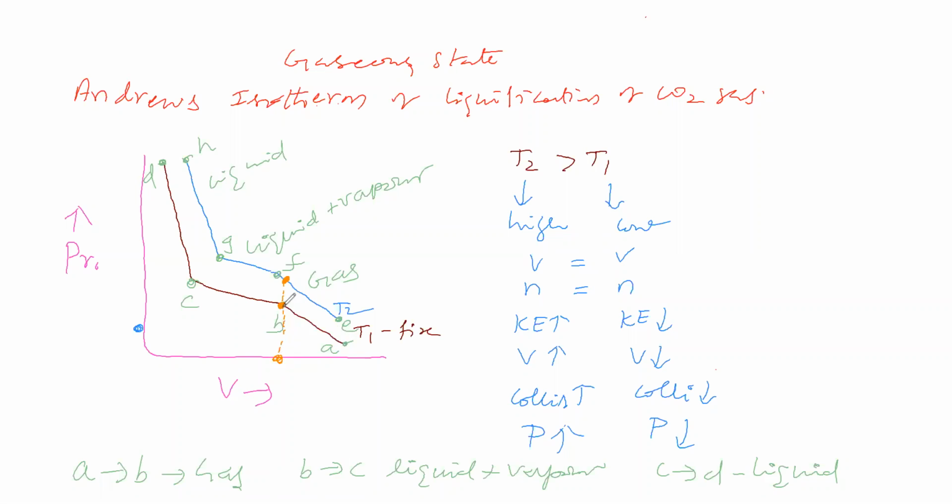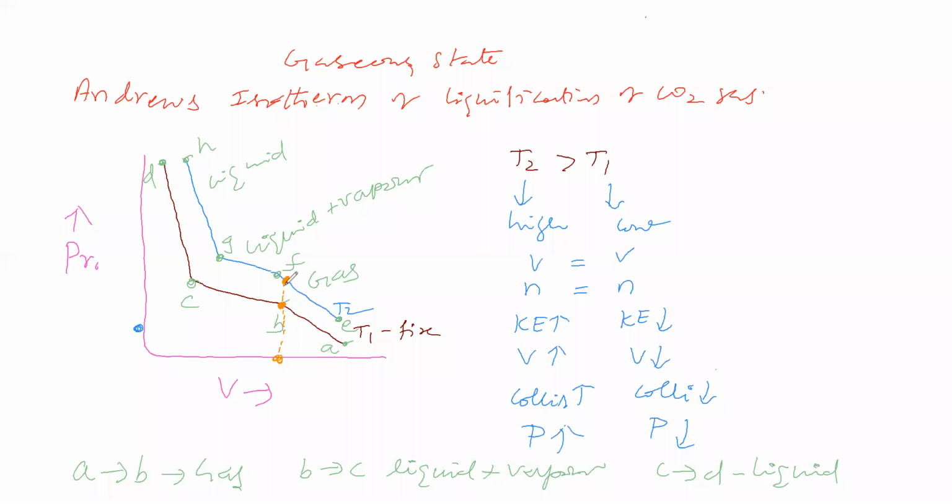At the same volume, at T2 temperature, what is the physical state of carbon dioxide? Will it start to liquefy or not? You are saying gas. At T2 temperature, carbon dioxide is in gaseous state. It does not start to liquefy.